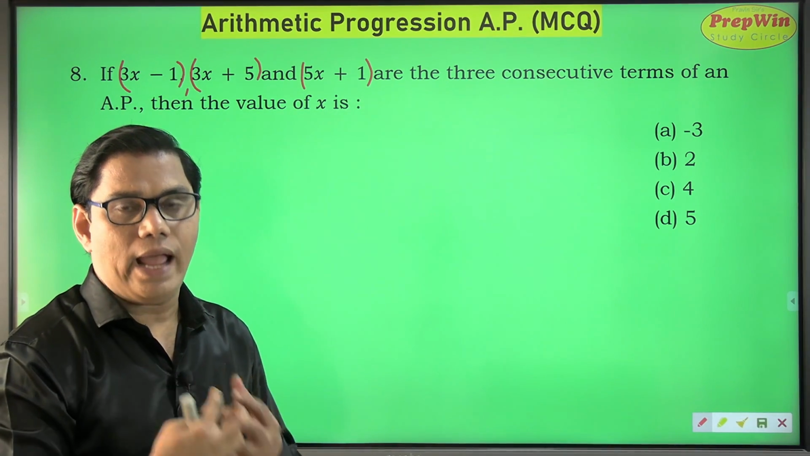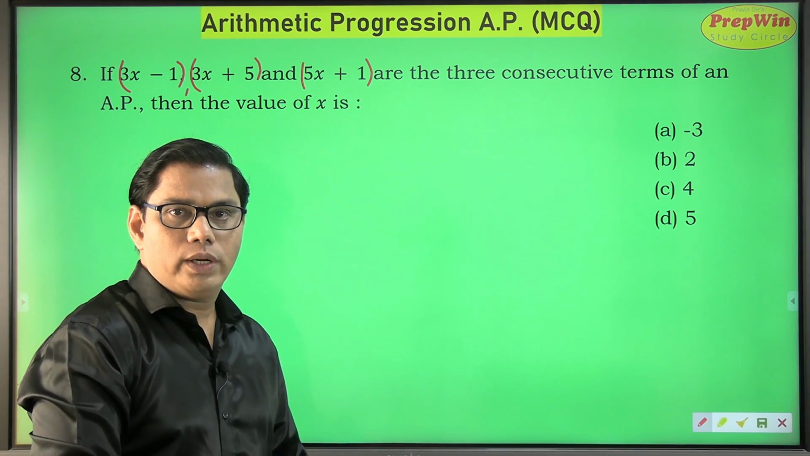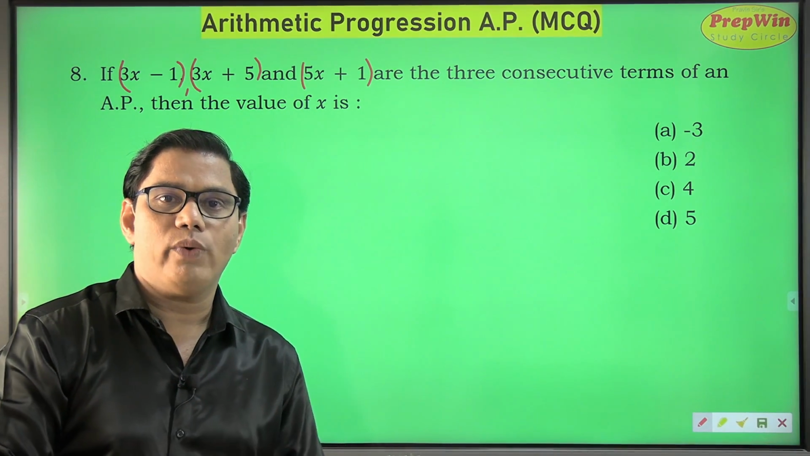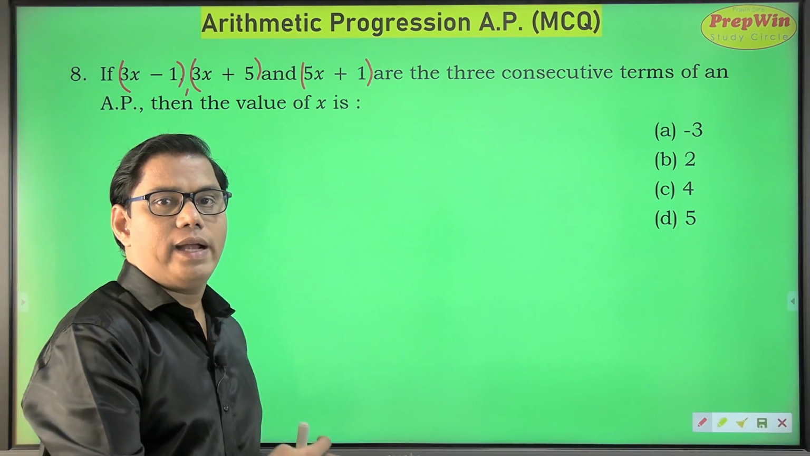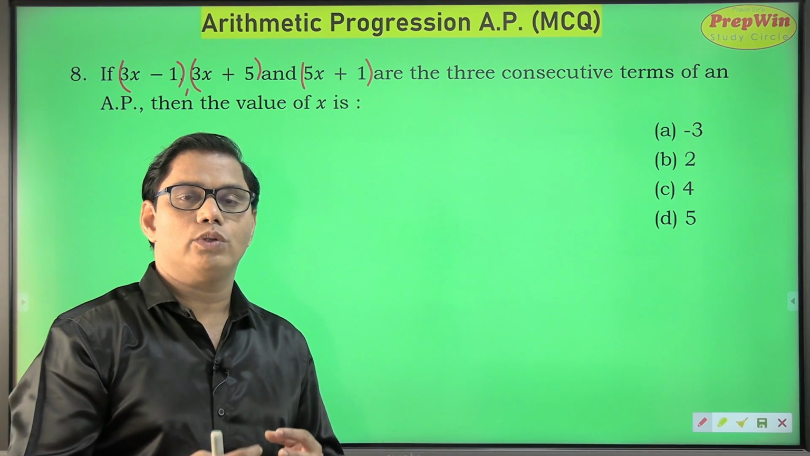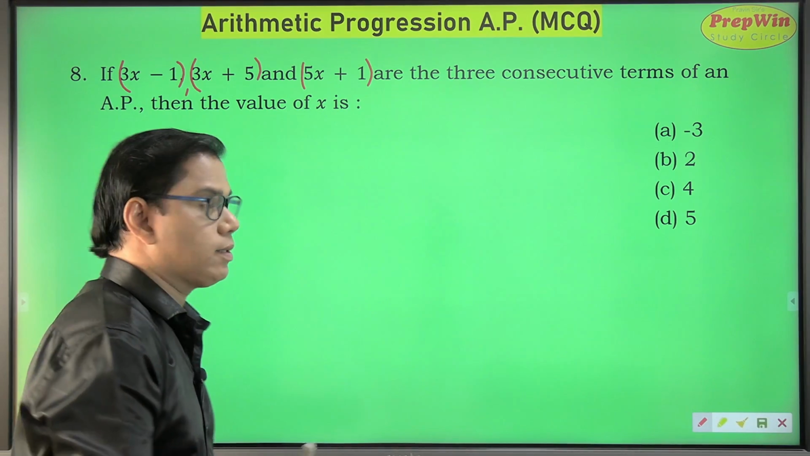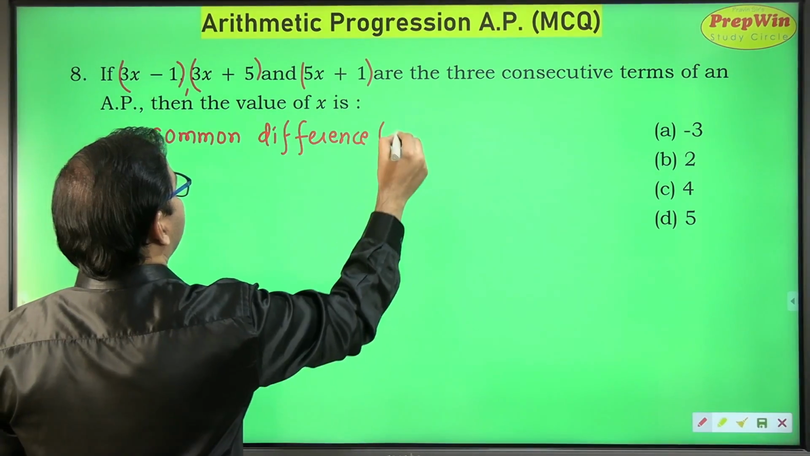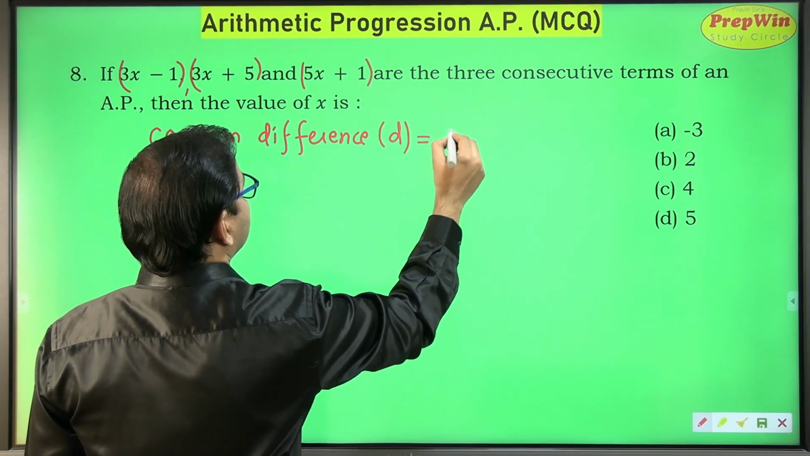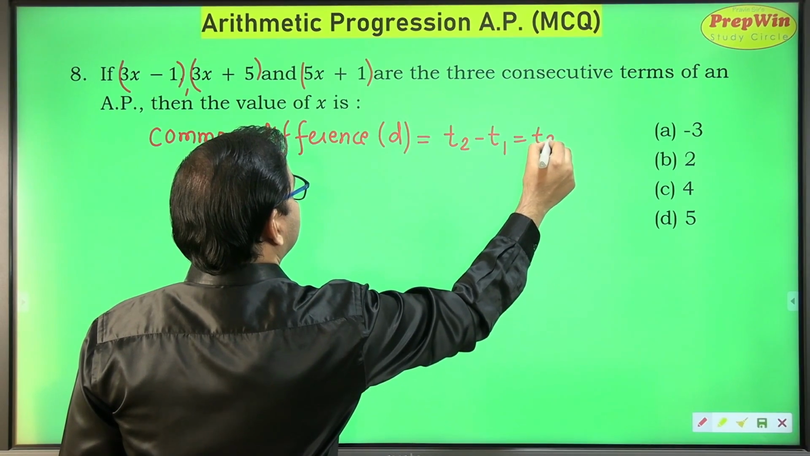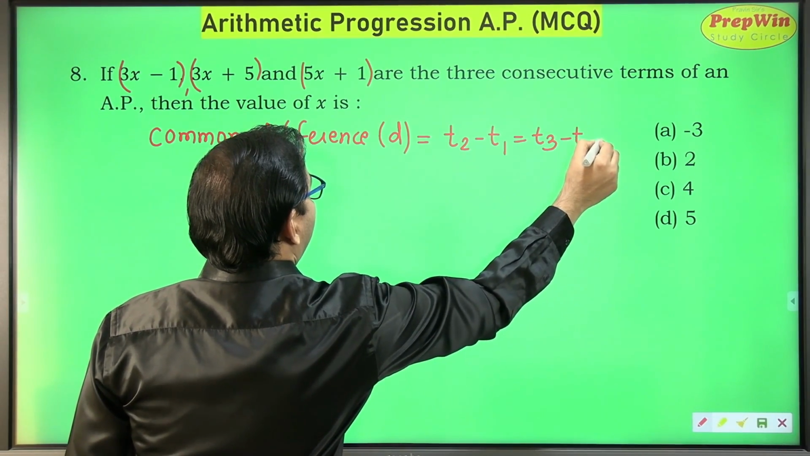Now I want to get the value of x. Whenever you have to find out any value, what you have to take help of is the equation. So which equation can I get so that I could find the value of x? I will be using this formula, common difference, which I can also write as D, is T2 minus T1 is equal to T3 minus T2 and so on.